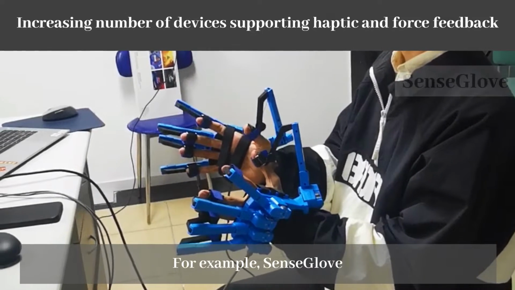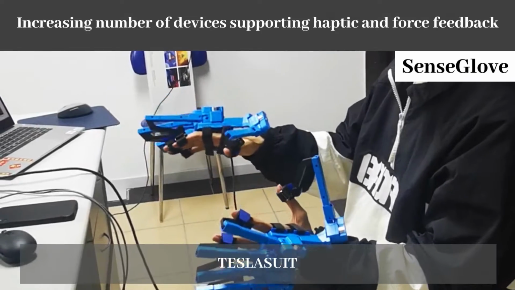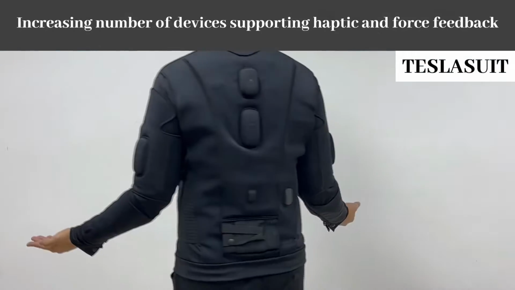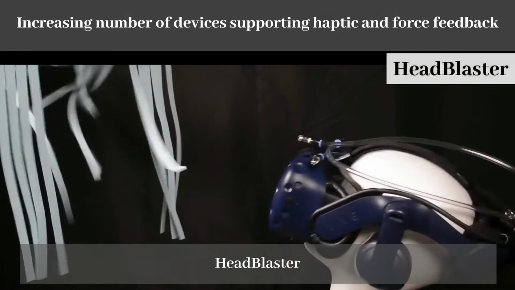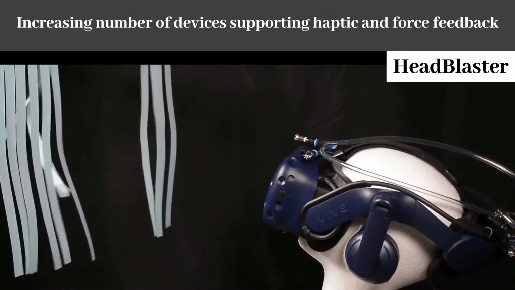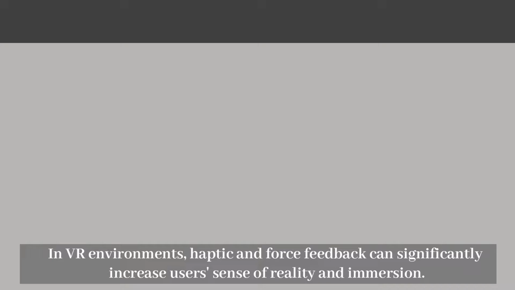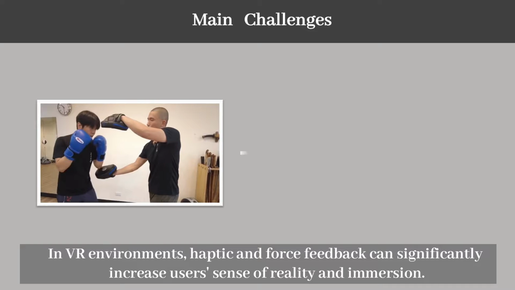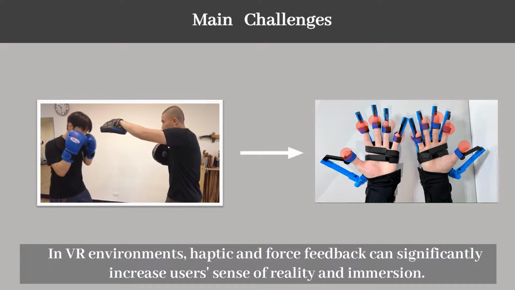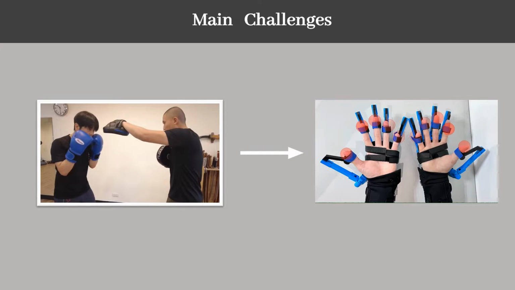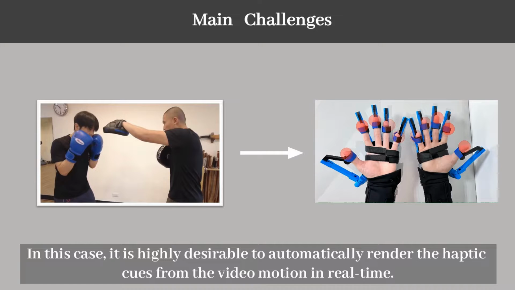For example, Sense Glove, Tesla Suit, and Head Blaster. In VR environments, haptic and force feedback can significantly increase users' sense of reality and immersion. In this case, it is highly desirable to automatically render the haptic cues from the video motion in real time.